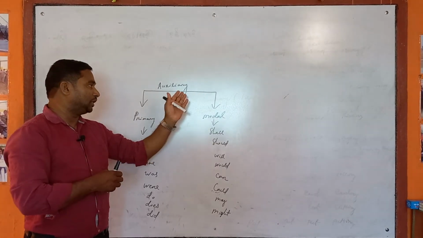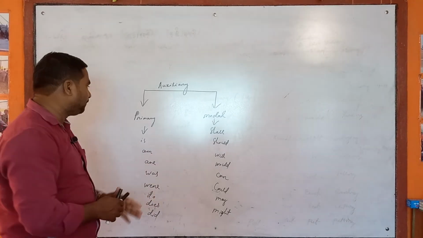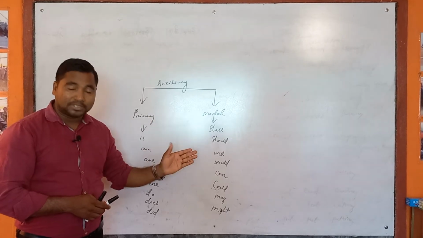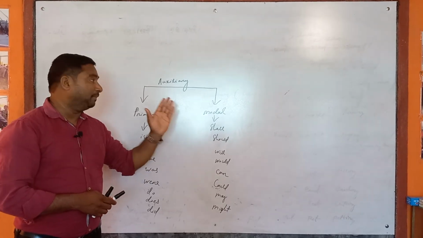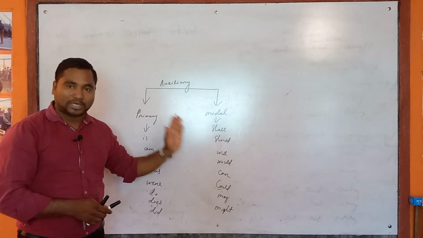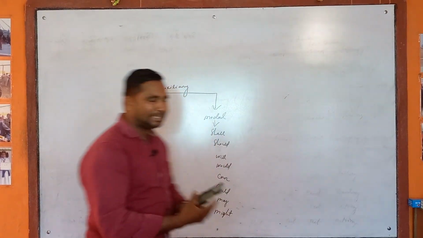So this auxiliary verb helps you to write the sentence clearly and perfectly. So I would like to say that we should create an idea. The verb is divided into two types, that is main verb and auxiliary verb. The auxiliary verb is also divided into two types, that is primary auxiliary and modal auxiliary. So let's know the transitive verb and intransitive verb.